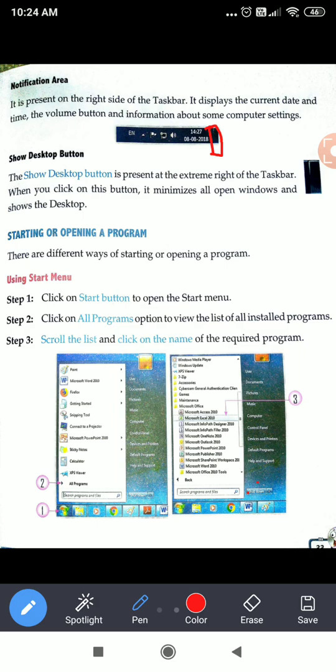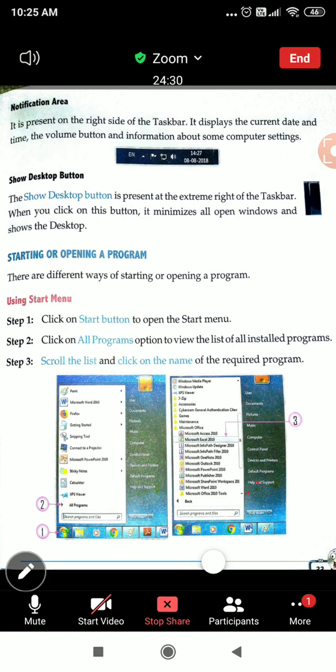Now, starting a program. How do we start or open a program? If we want to open a program, we first go to the start button. After going to the start button, we click on the all programs option. When we click on it, this window will open. In this, all the programs will be there. Then whichever program we want to open, we can click on that program and it will be opened in front of us.